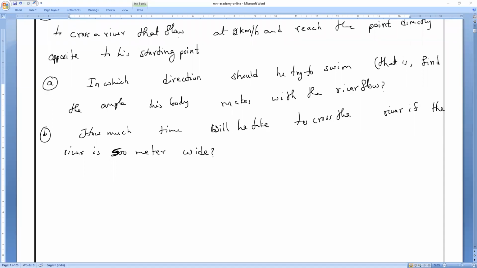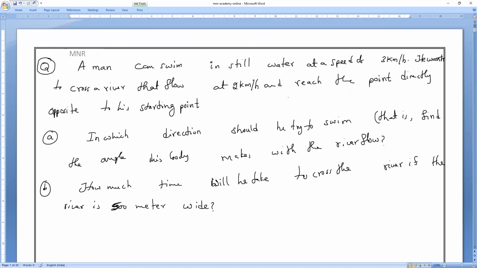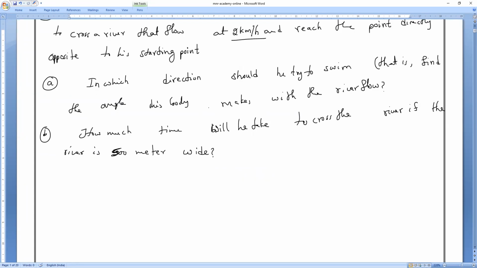So the question is, all of you observe, a man can swim in still water at a speed of 3 kilometer per hour. Is it with respect to river or with respect to ground, everybody? With respect to river. And the river is flowing at 2 kilometer per hour. It is with respect to whom, everybody? With respect to ground. Understand? And he reaches the point directly opposite to his starting point. So that is the main thing.